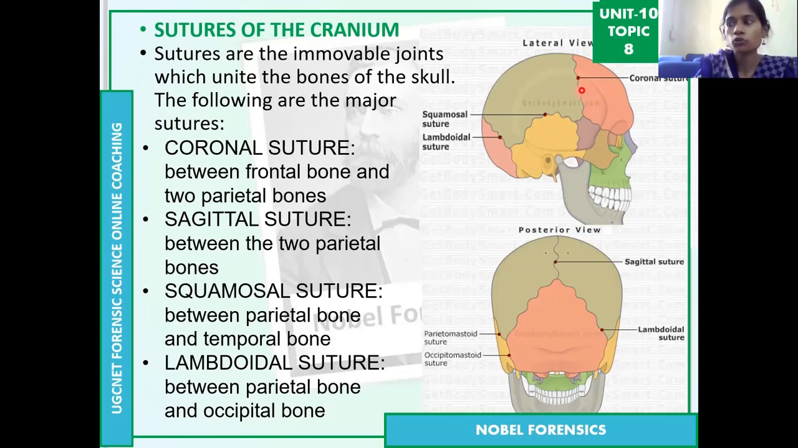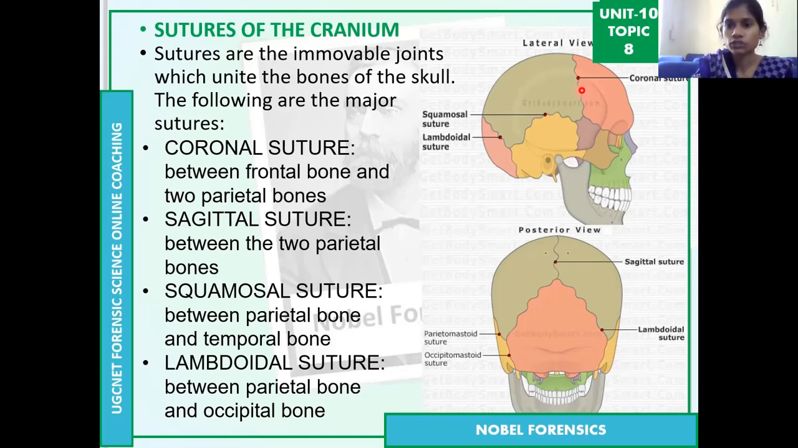So the suture in between the frontal bone and two parietal bones, whatever this line is, is the coronal suture. It is in between the frontal bone and two parietal bones. That is the coronal suture.